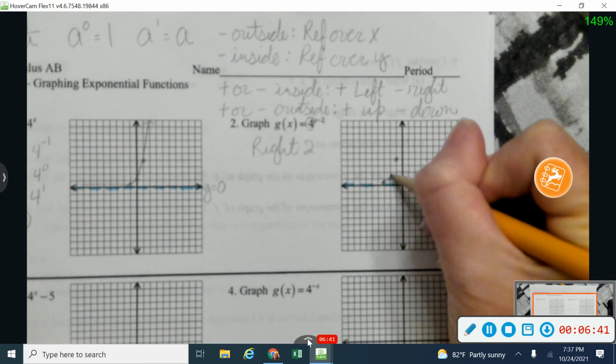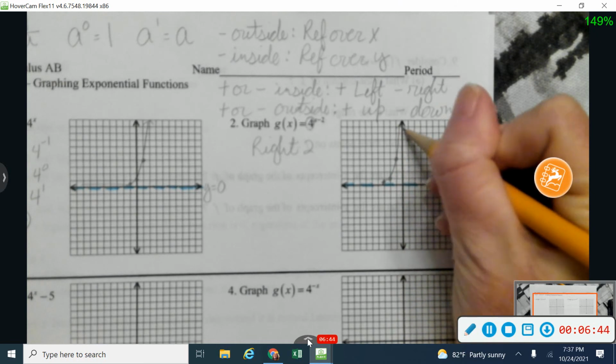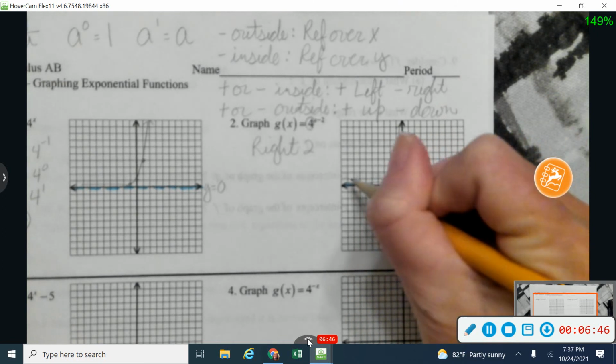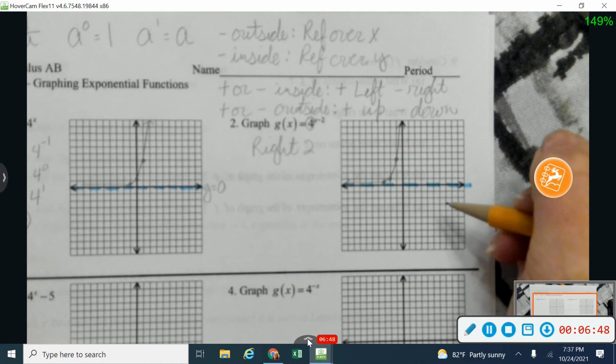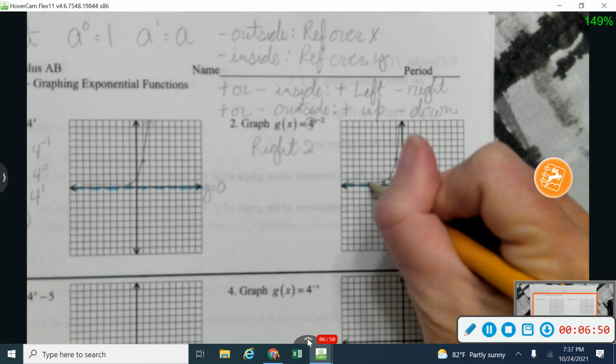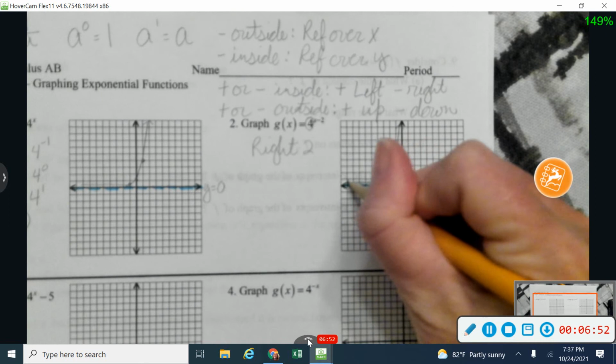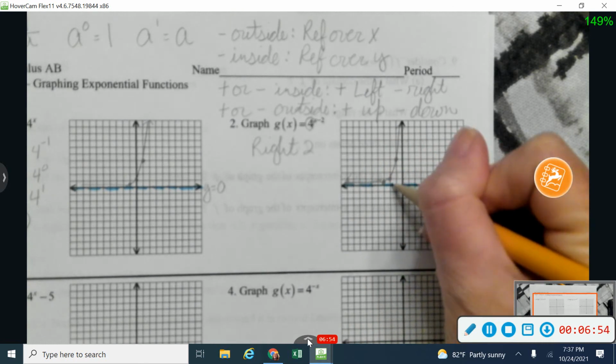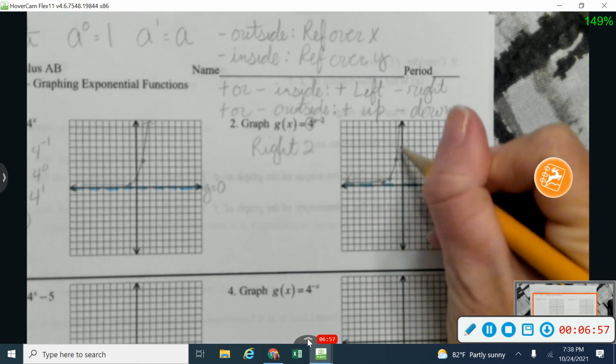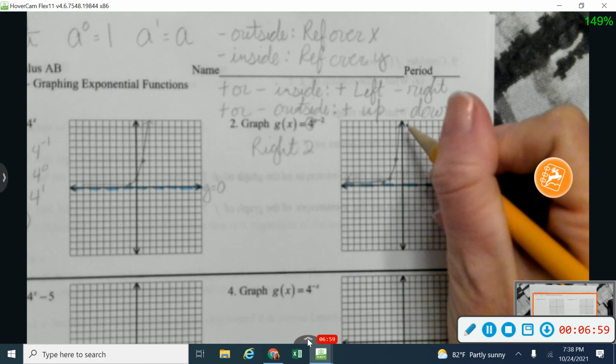So my new function will look like this. And again, it'll get really close to that asymptote without actually touching or crossing it. I know it's a little bit hard to see it right there, but it gets really close to that asymptote without touching or crossing it, and then it gets really big really fast.